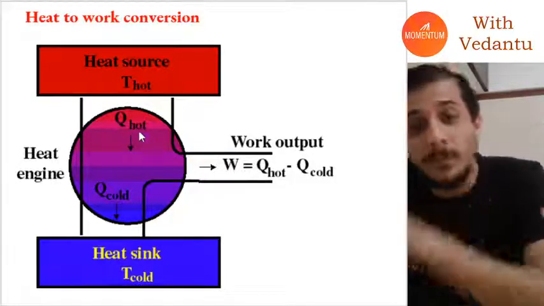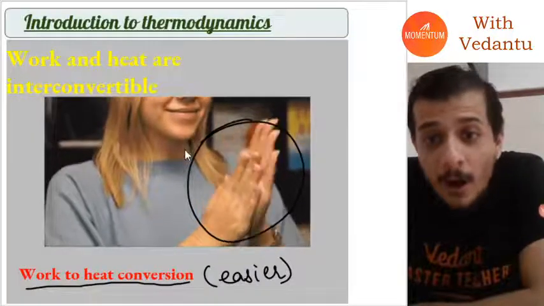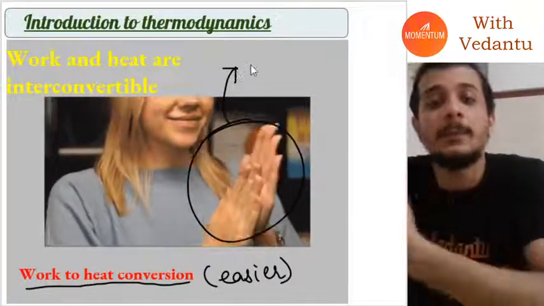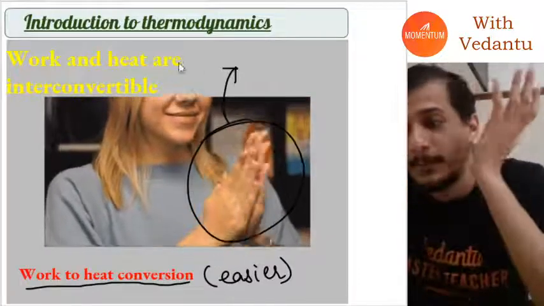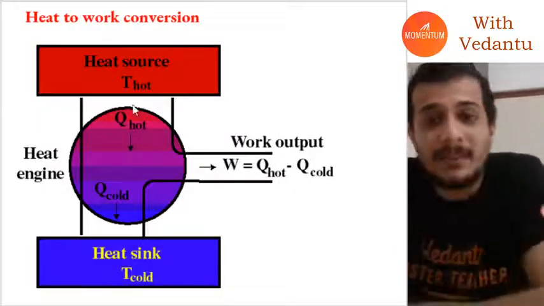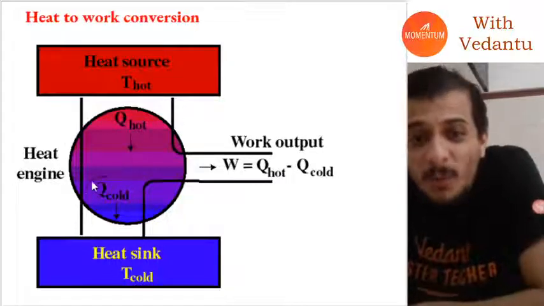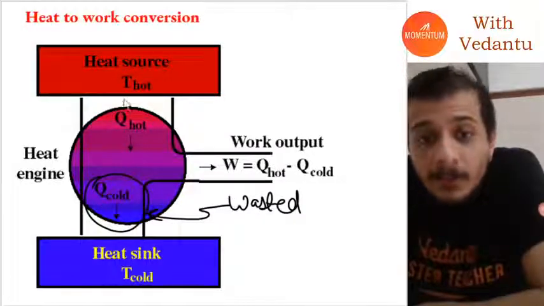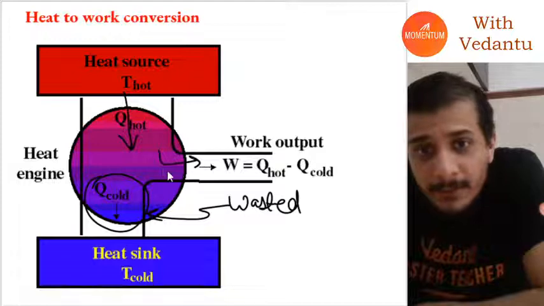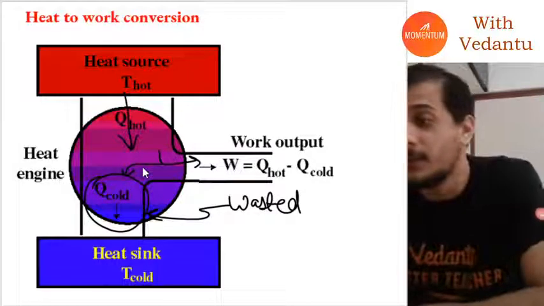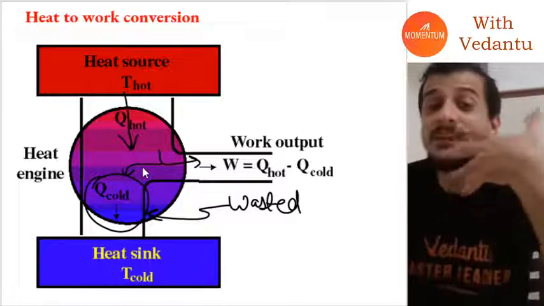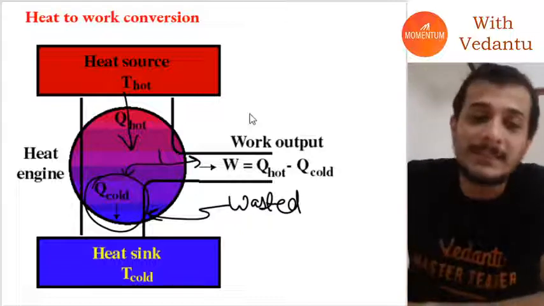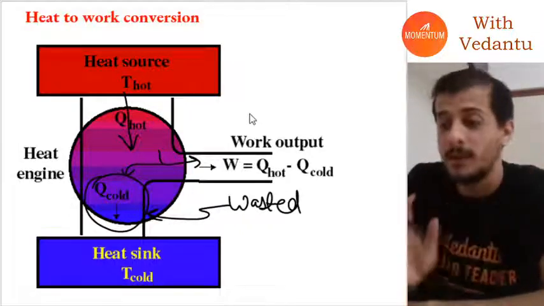Now I'll tell you what is the problem here. Here, no matter however much work you do, you can always get an equal amount of heat. The amount of heat generated will be the same as the amount of work done. But in case of an engine, there is always some heat which is wasted. If you give some heat, only part of it gets converted into work, the other part gets wasted. Now why that happens, once again, you will have to understand by the end of this chapter. Right now, you will not be able to understand. But basically, in case of a cyclic process, this has to happen. There is no other way about it.